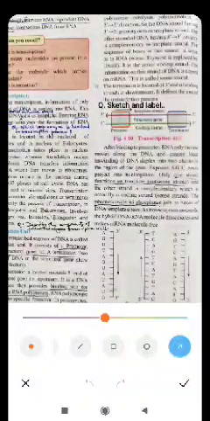First step of protein synthesis is transcription, the second step is translation, and this translation process will occur on certain particles present in the cytoplasm, and these particles are called ribosomes. So mRNA will move to the ribosome, where it will produce the protein by the translation process.